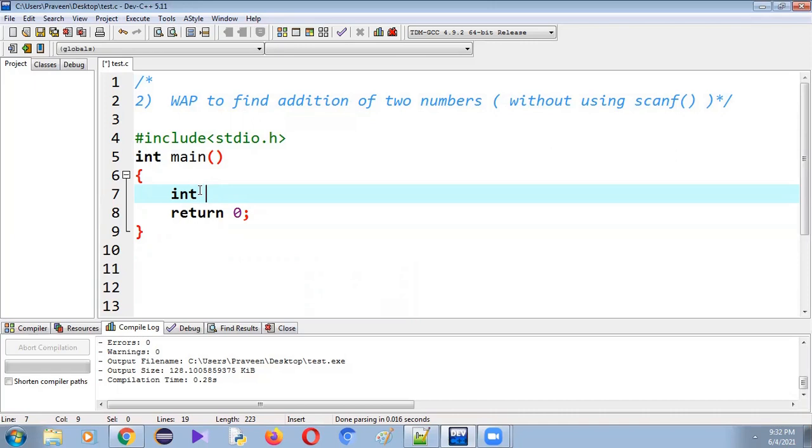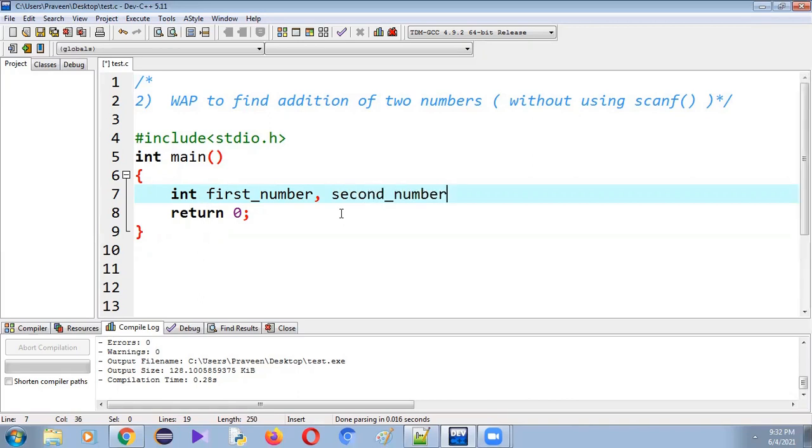When an interviewer asks us to write any program, always try to use meaningful variable names. So let me use a variable name called first underscore number. This is the first variable which is used to store the first number. Next one is second underscore number.